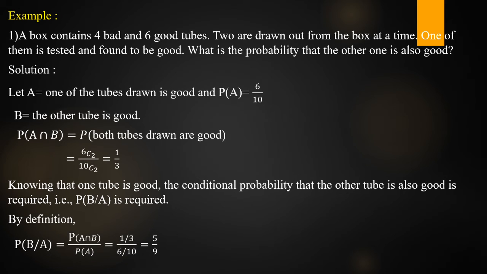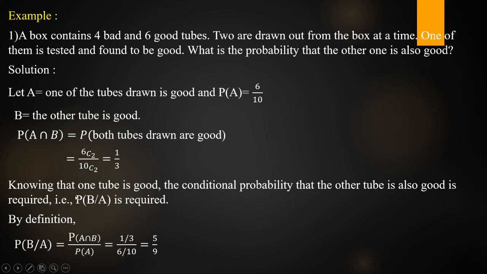So what is the definition? P of B given A is equal to P of A intersection B by P of A. What is P of A intersection B from the previous one? 1 by 3 by P of A, which is 6 by 10. If we simplify this, it is equal to 5 by 9. So this is the answer.